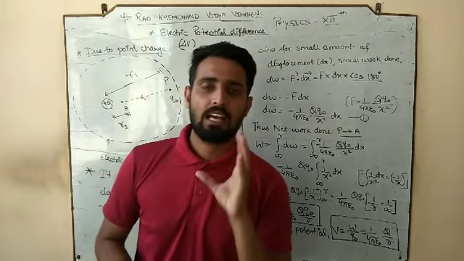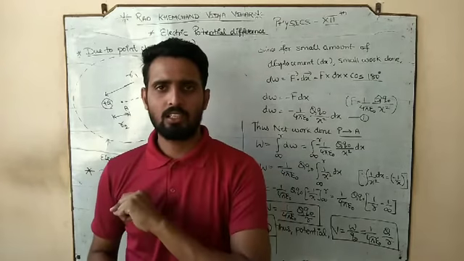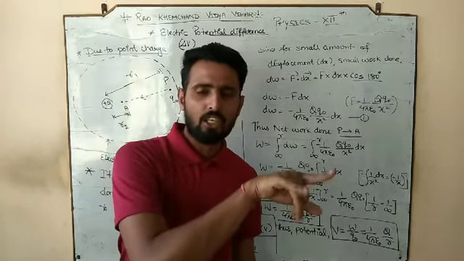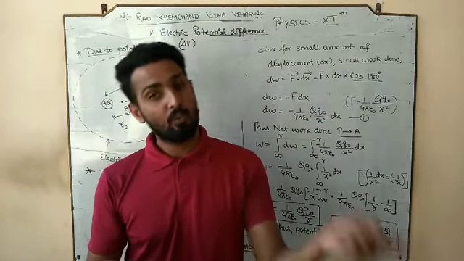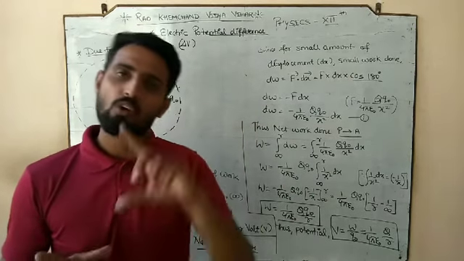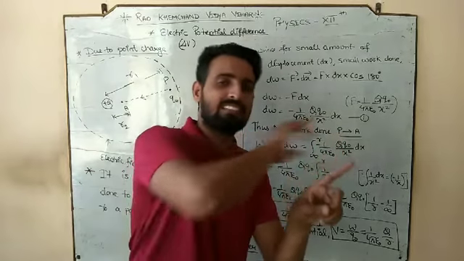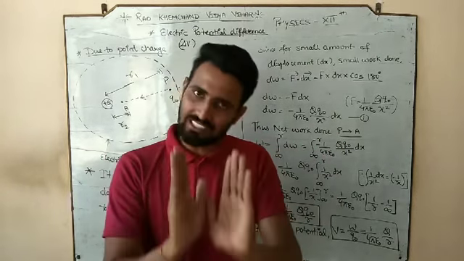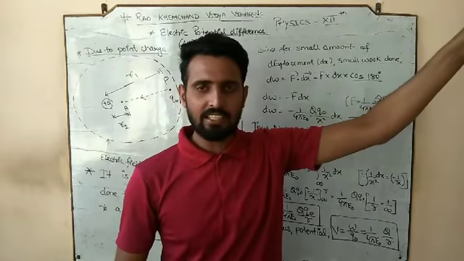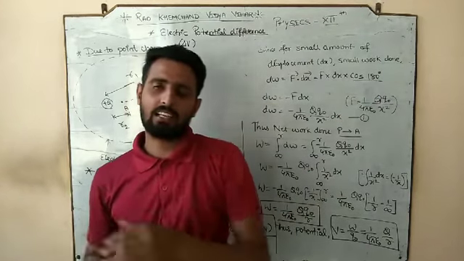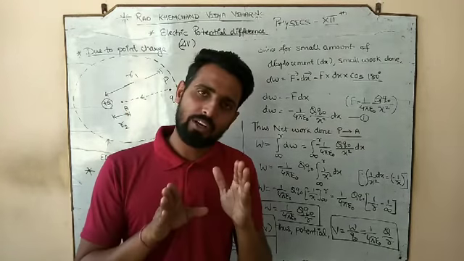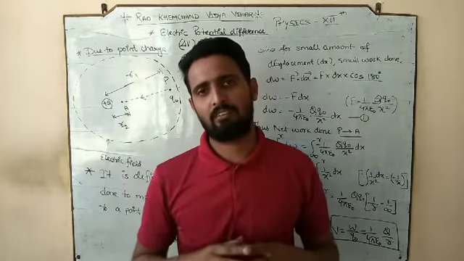It is the amount of work done to move a test charge from one point to another point within the electric field. What was electric potential? I am revising the previous definition. It is the amount of work done to move a test charge from infinity to a point within the electric field. And here we have to do the work done from one point to another point within the electric field.